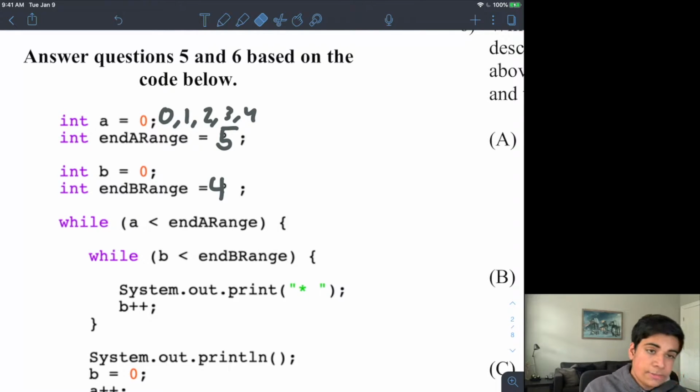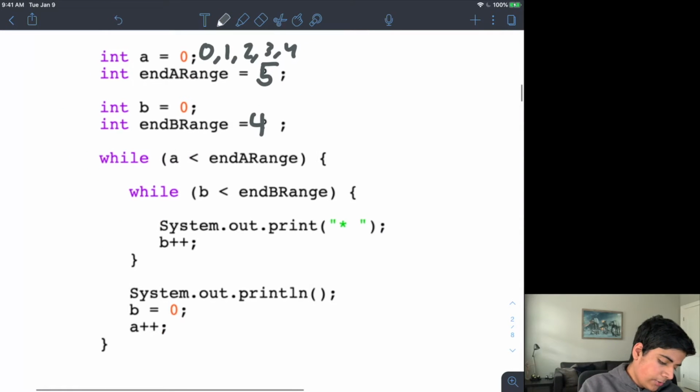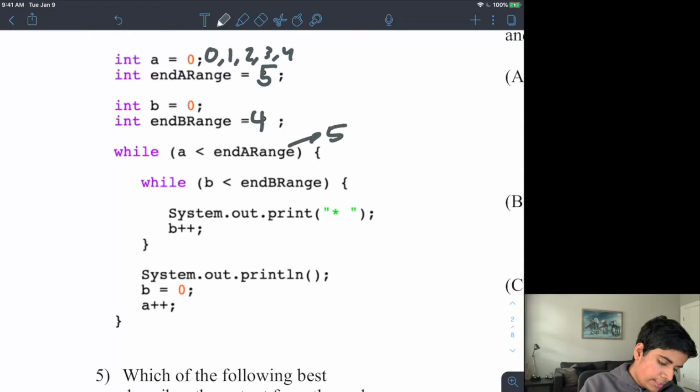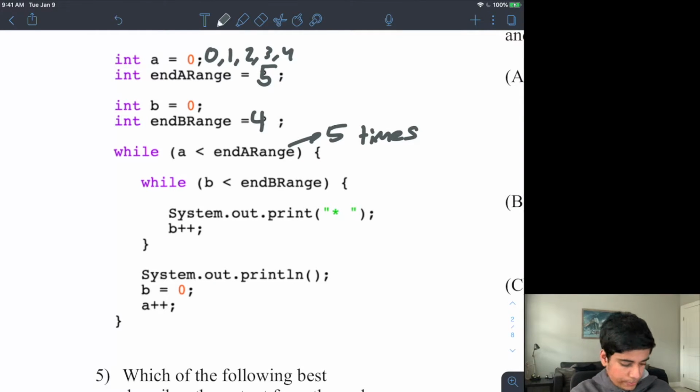What does that indicate to me? That there are going to be 5 iterations of this. It's going to repeat 5 times.